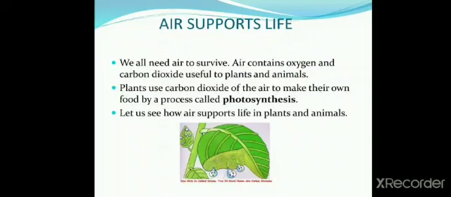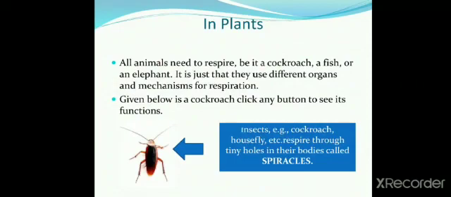Air supports life. We all need air to survive. Air contains oxygen and carbon dioxide, useful to plants and animals. Plants use carbon dioxide of the air to make their own food by a process called photosynthesis. Let us see how air supports life in plants and animals. All animals need to respire, be it a cockroach, a fish, or an elephant. It is just that they use different organs and mechanisms for respiration.